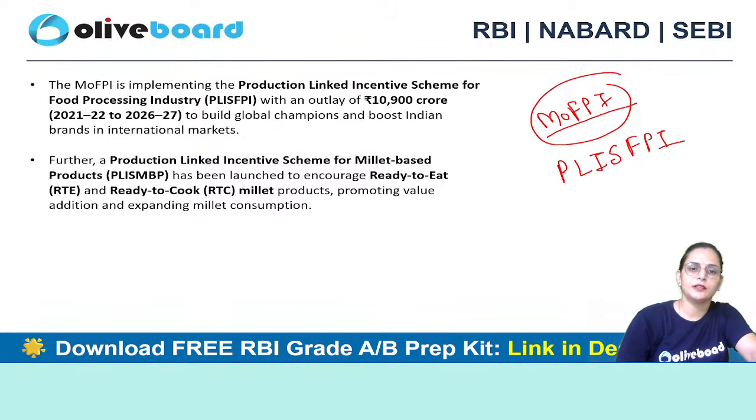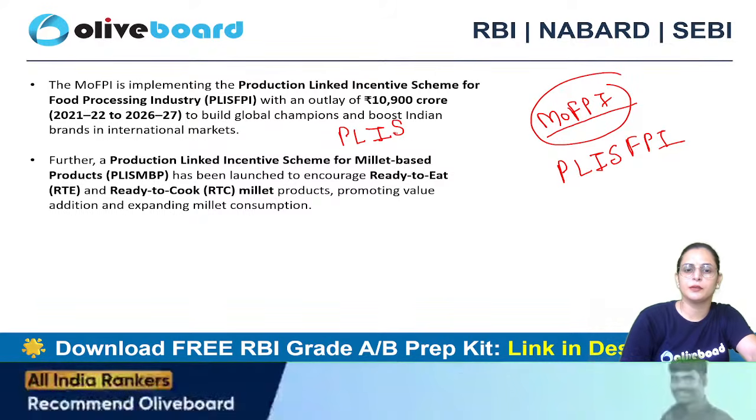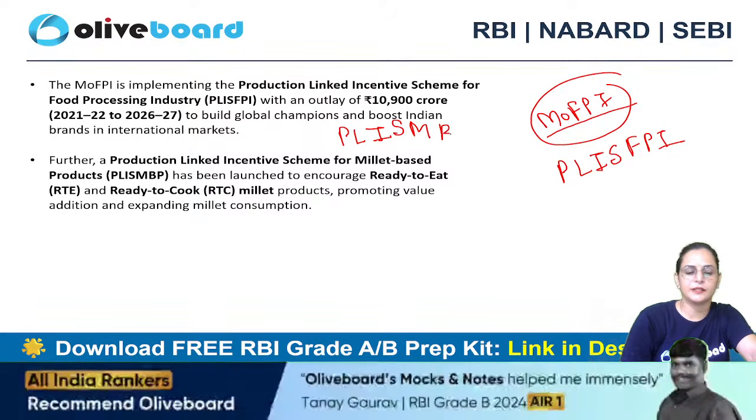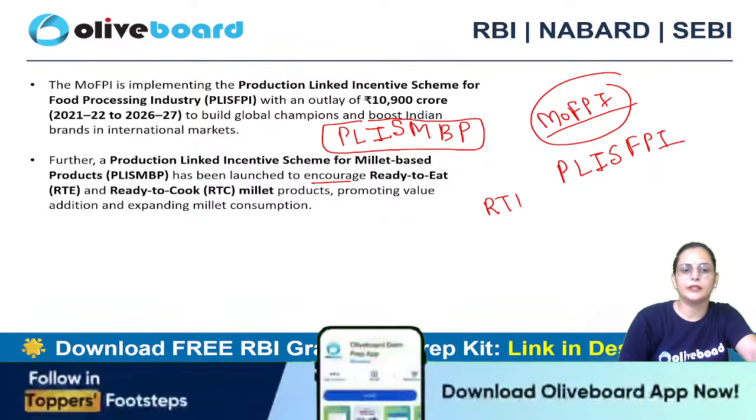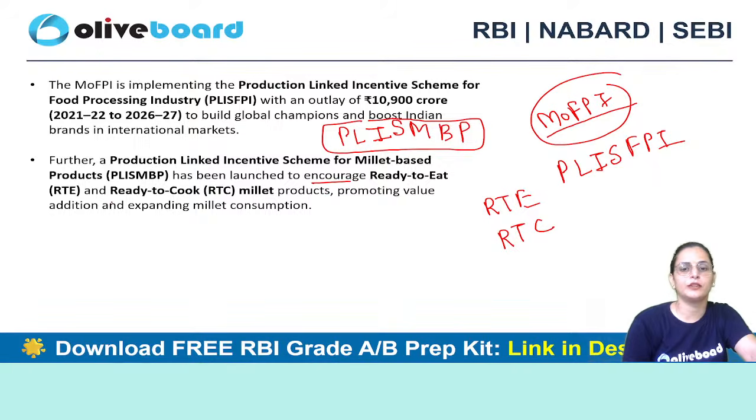Further, this is a production linked incentive for the food processing industry, and similarly there is a production linked incentive scheme for millet based products. That has been launched to encourage ready to eat, ready to cook millet products, promoting value addition and expanding millet consumption.